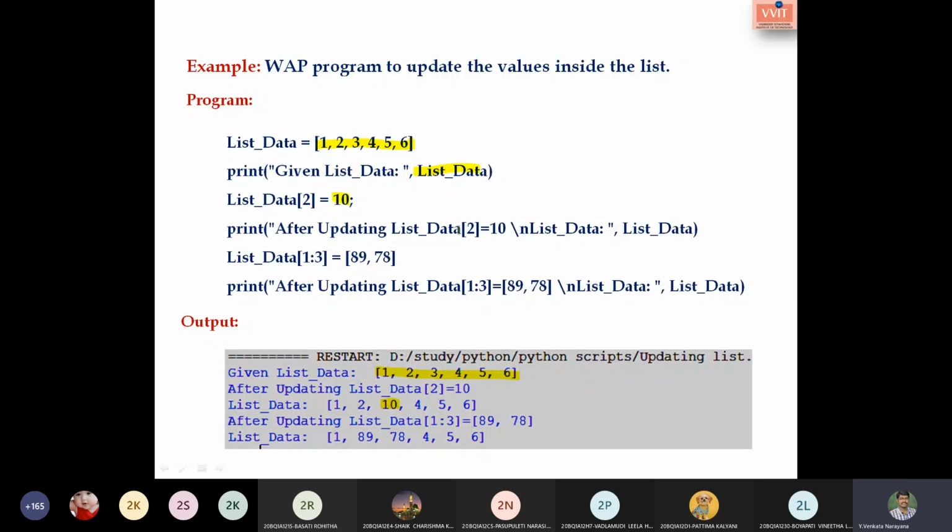After updating list[2] with 10, this is the list data. Next, I would like to perform the slice operation, as I said before. So this is what I have done. Is it clear how to update? Shall I move to the next operation?